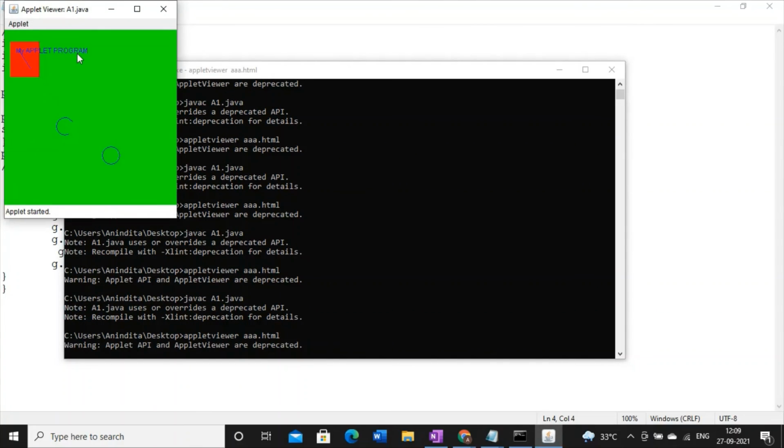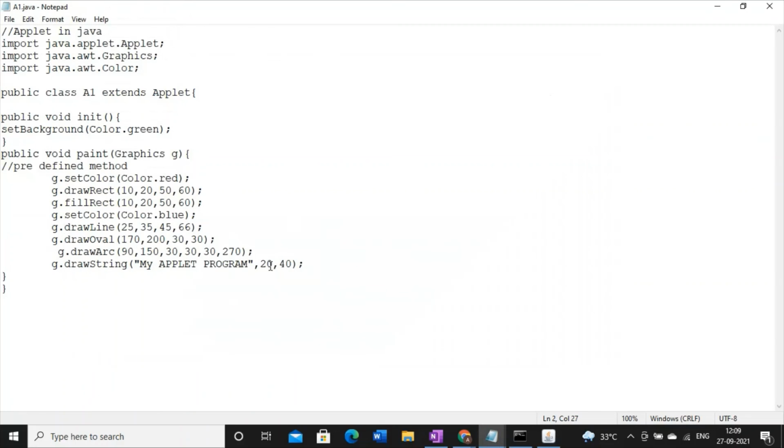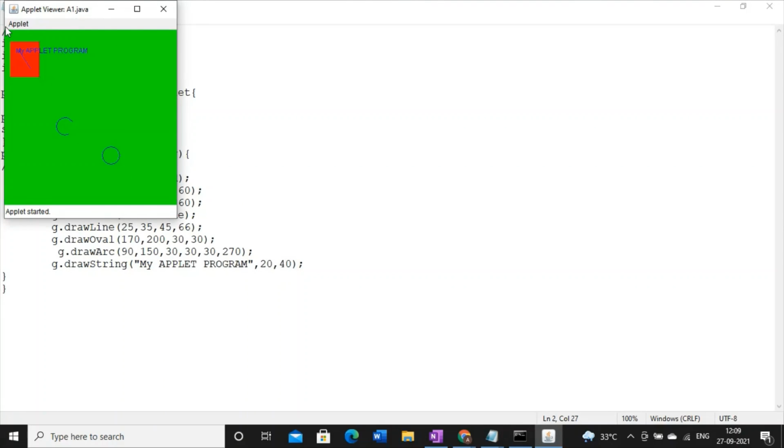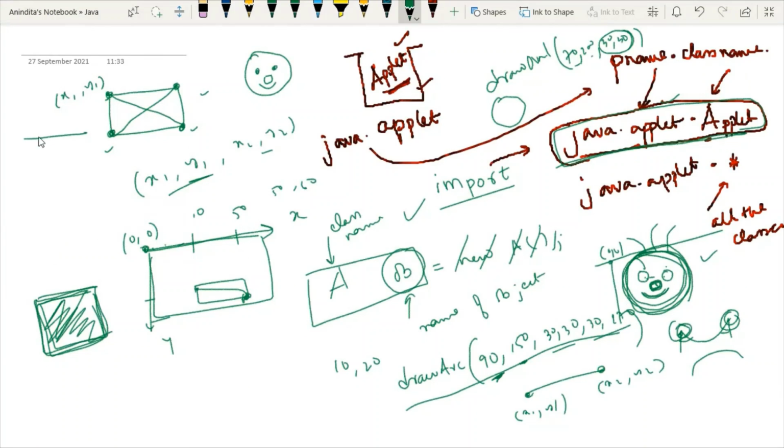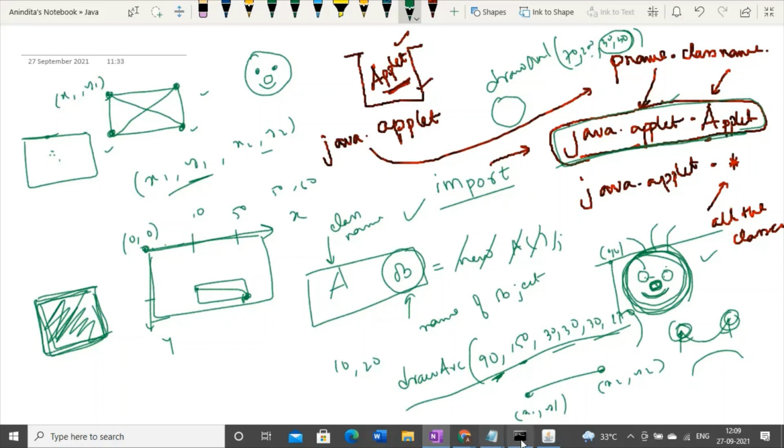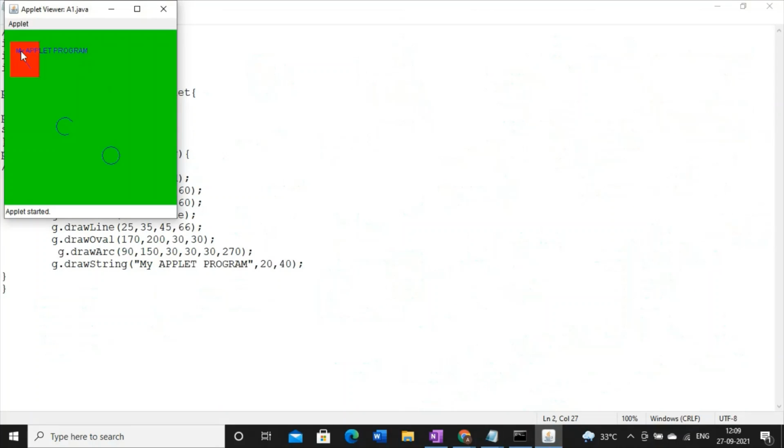See my applet program. And why is it displaying here? See, the coordinate is 20, 40. 20 means this is your screen, 20, and then say 40. So at this position, you will get the output. So this is how your output will look like. So this is how you can execute your applet code.